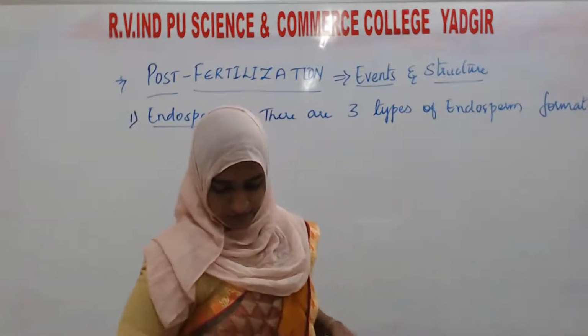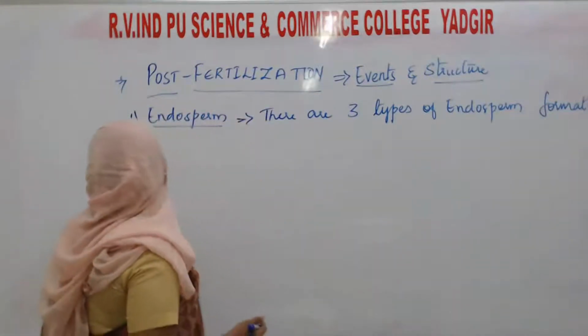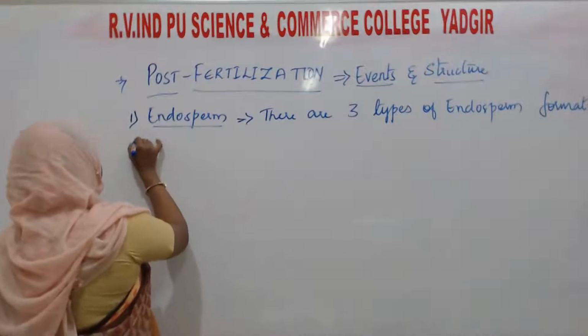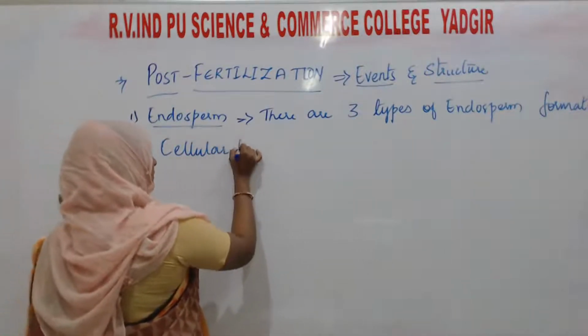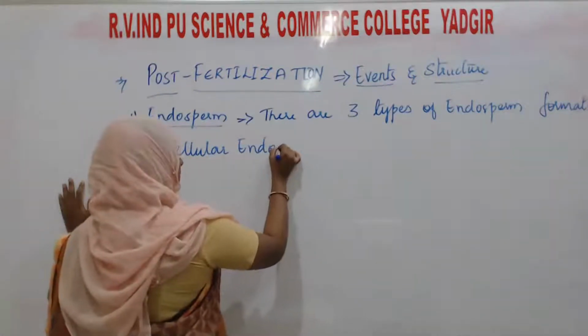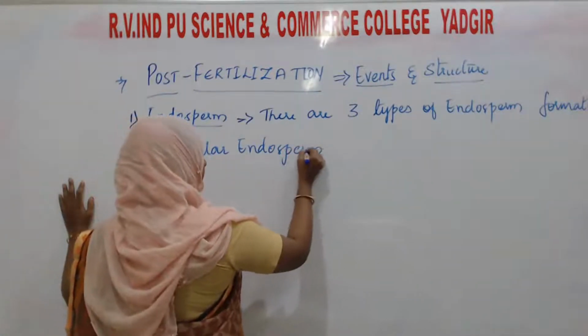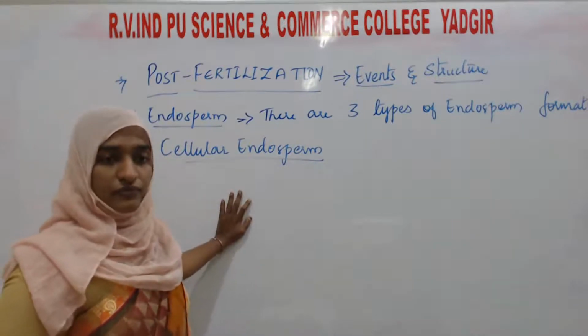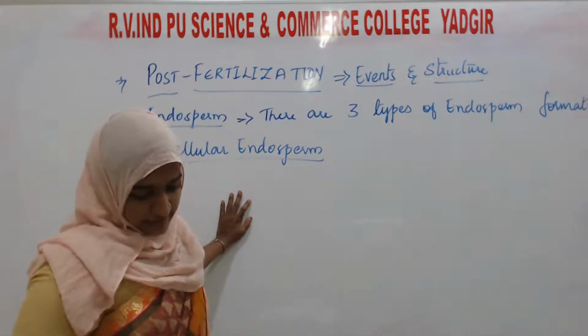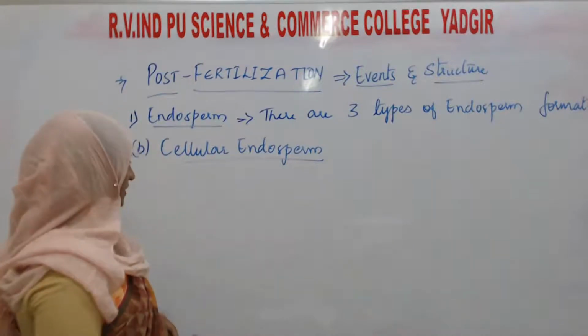Now see here, the second type, that is the cellular endosperm formation. Here there will be no free nuclear division.